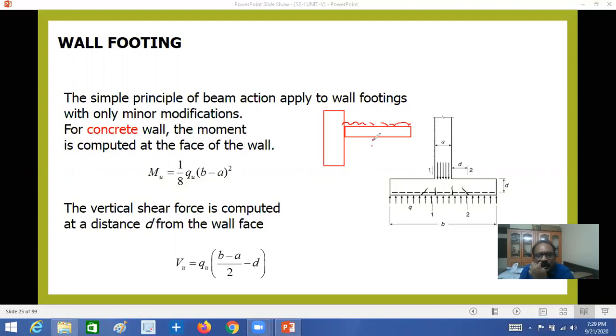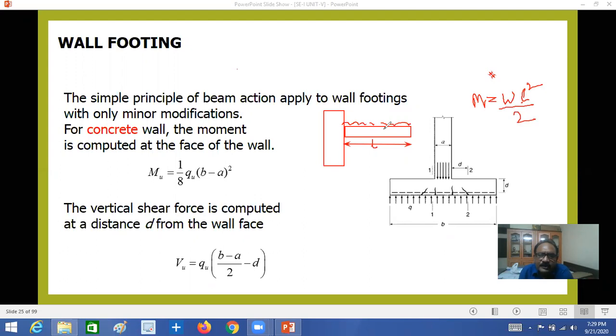Suppose this is L, from here to here is L. The formula is W L square by 2. Here, moment is equal to W L square by 2. This is what you know very well.